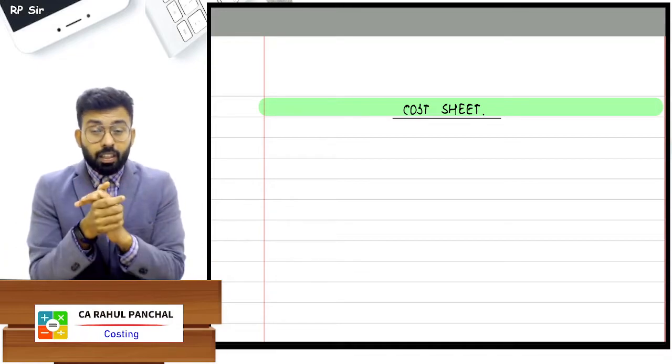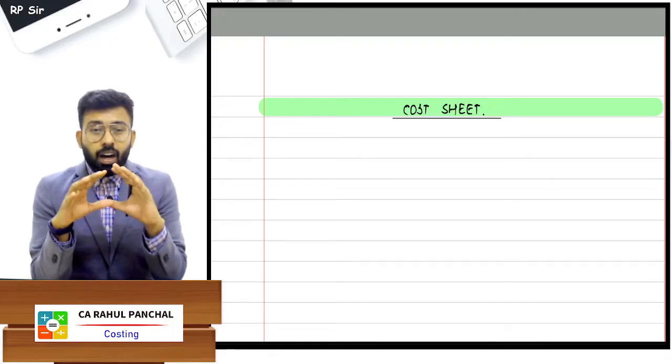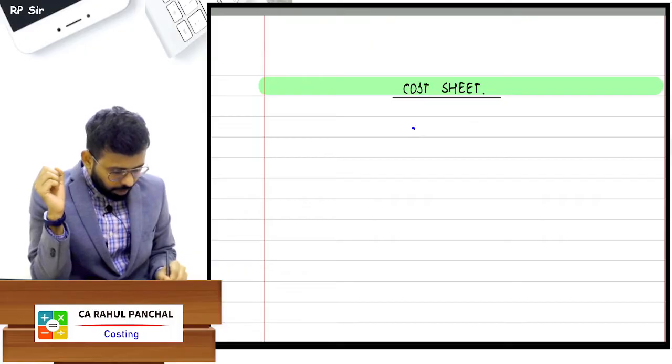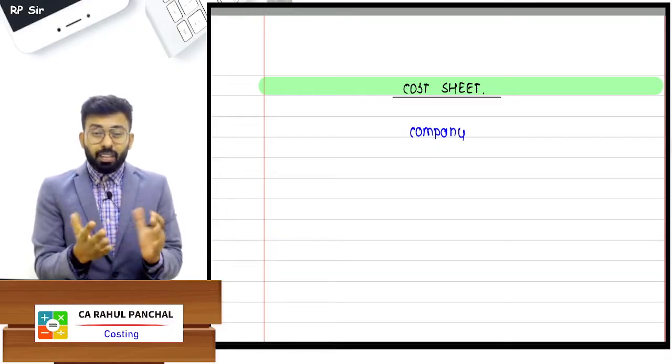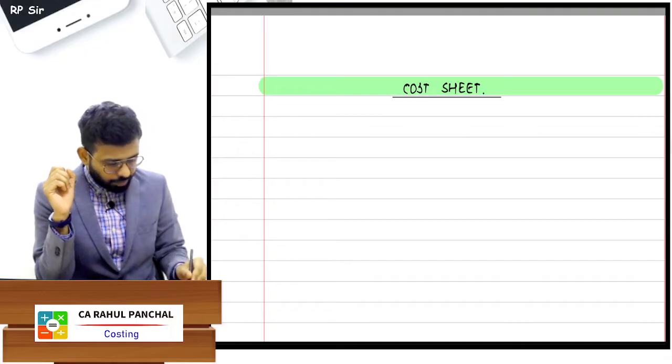Okay guys, so let us start with the cost sheet. But before we start with this, let us understand a few things. If I talk about a company, how many accountants are there in a company? Can you tell me, who is there in the company? I will give you a rough idea. First of all, understand this.